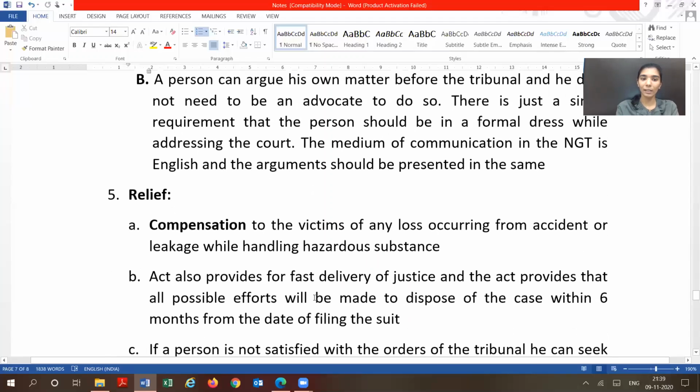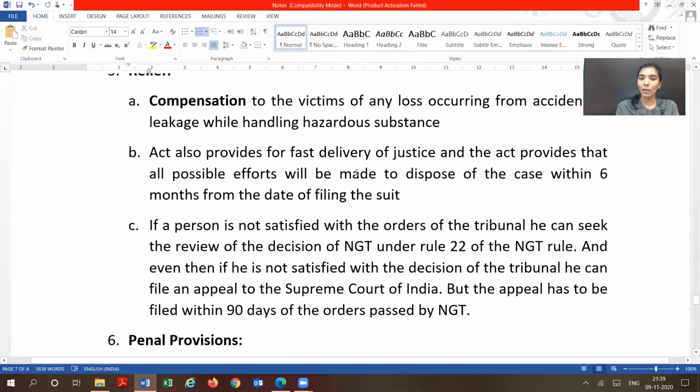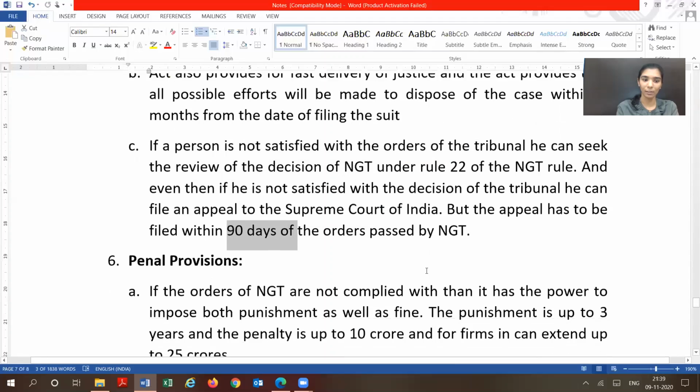Now, what is the relief that the National Green Tribunal can provide? It provides compensation to the victims for any loss which is caused. Also, the Act provides for fast delivery of justice, and they are going to make all efforts to resolve the issue within 6 months of filing the suit. However, if the person is not satisfied, they can apply for review of the decision of the National Green Tribunal. Even if still they are not satisfied, then they can file an appeal with the Supreme Court of India within 90 days of the order passed by the National Green Tribunal.